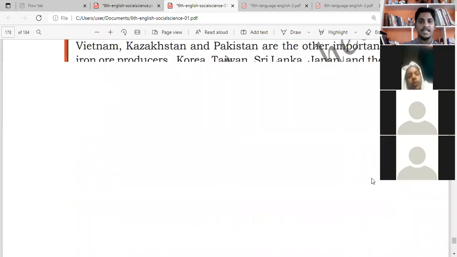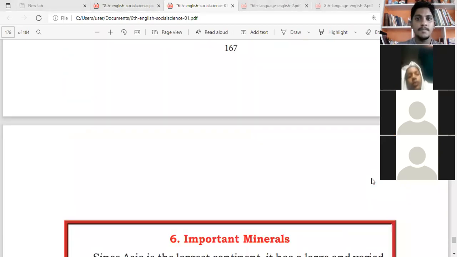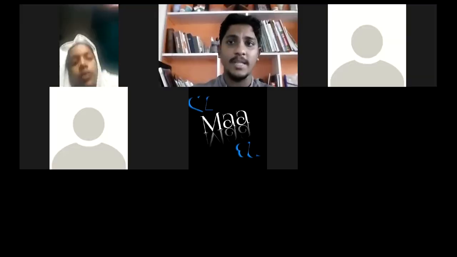So that's all about our natural vegetation and the land.